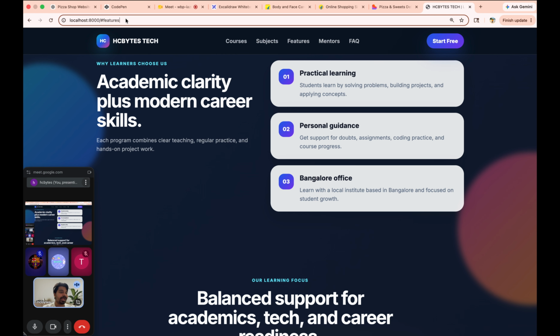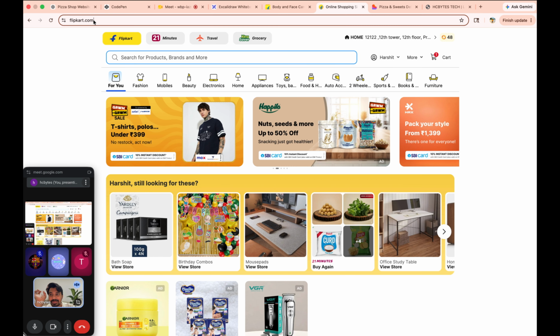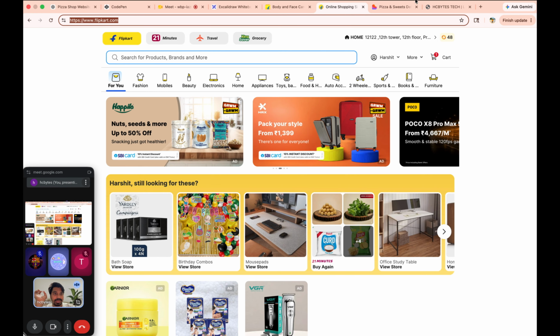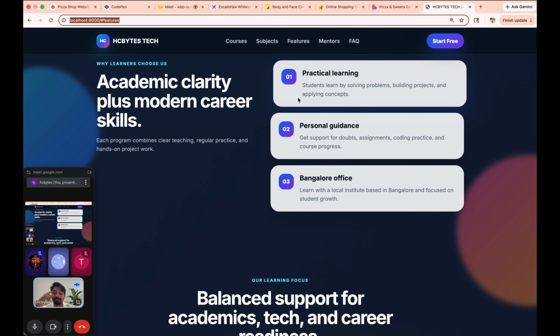Now if you want to access this website on your iPad, or someone, your friend, wants to see this website, for that there is some other thing which is deployments and all. For that we need to buy hosting and all. We need to buy this link, the URL, suppose Flipkart is paying for this URL. So this is what hosting is. Okay, sir, got it. Okay, Kanav, Tushya, guys.